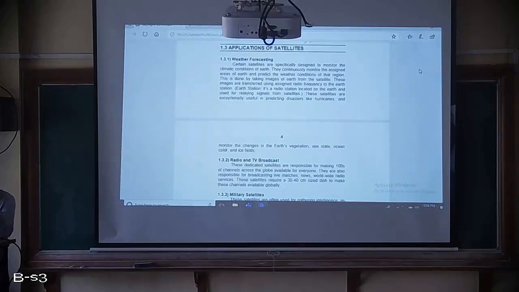Why you are using that orbit particularly, what functions we have seen, and what structure it has, whether it is an elliptical one or a circular one, that also we have seen.